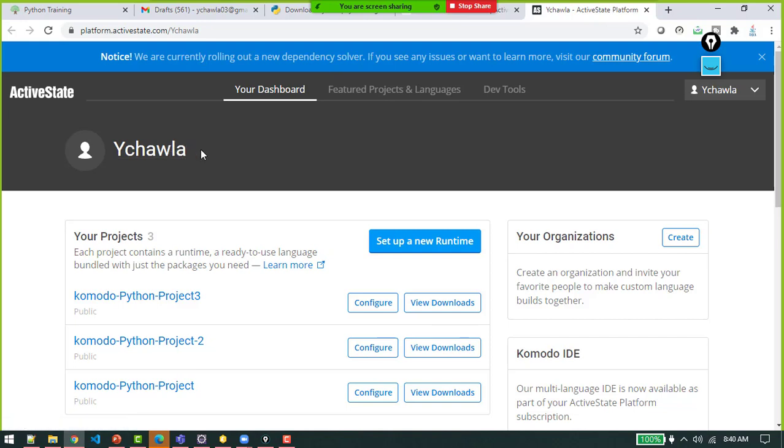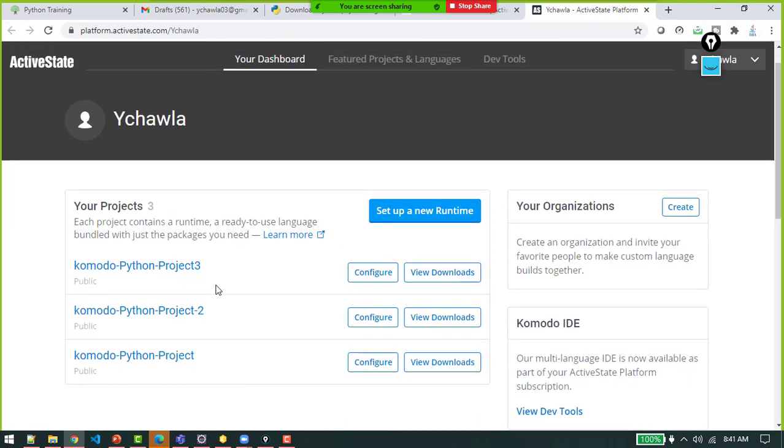It will just ask you email address and password, and then you get an email confirmation. So please do create an account on this, because Komodo Edit has to configure the environment for you automatically.